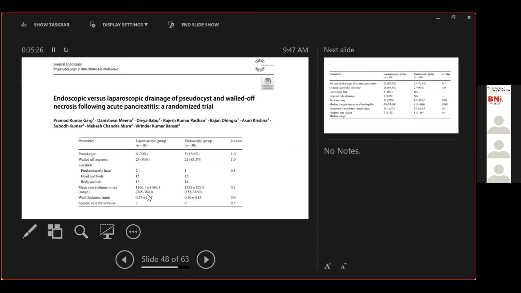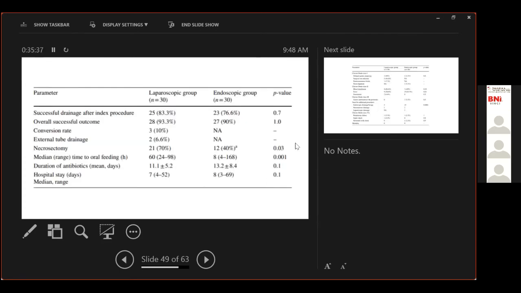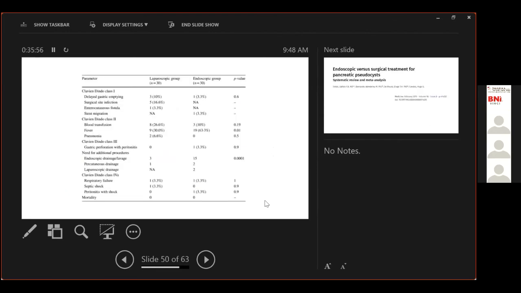Now, just 2 papers. The most recent paper comparing endoscopic and laparoscopic drainage is an RCT with 30 patients each, which showed that the success rate was the same. There was no difference in the success rate, and the overall outcome was also good. However, patients who underwent an endoscopic approach were discharged earlier, had an earlier oral allowance, and had a slightly easier post-operative course.